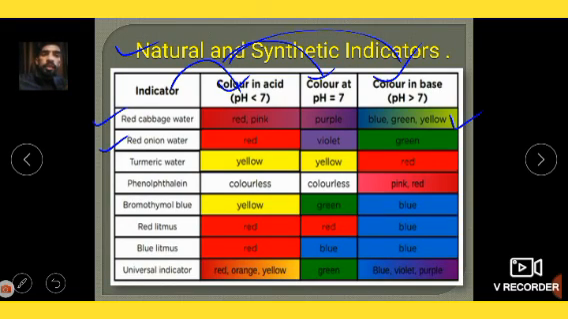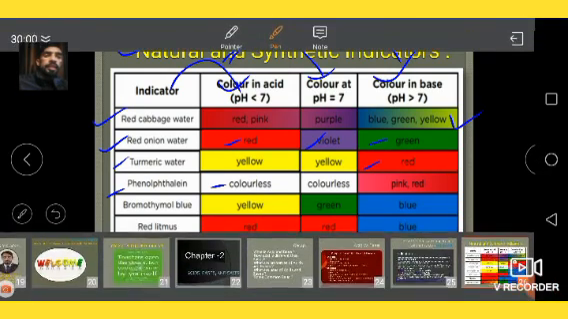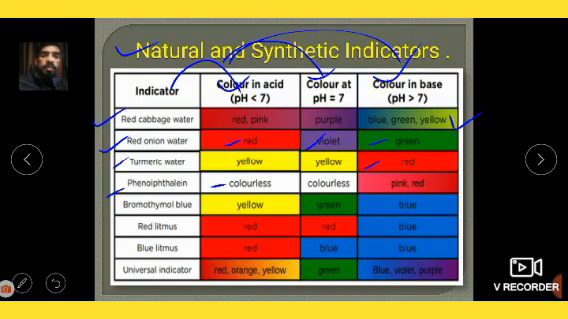Red onion water is red color in acid, violet color in neutral, green color in base. Turmeric is yellow in acid, yellow in neutral, and red color in base. Phenolphthalein is next type of natural indicator, which is colorless in acid and pink red in base. Bromothymol blue is yellow in acid, green in neutral, and blue color in base.